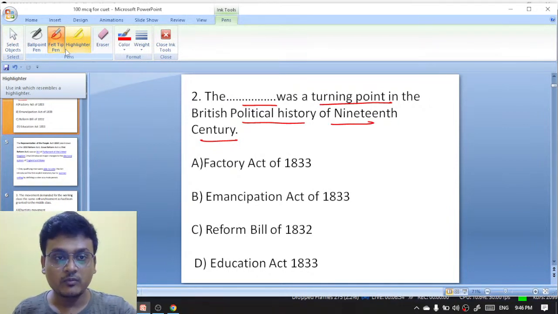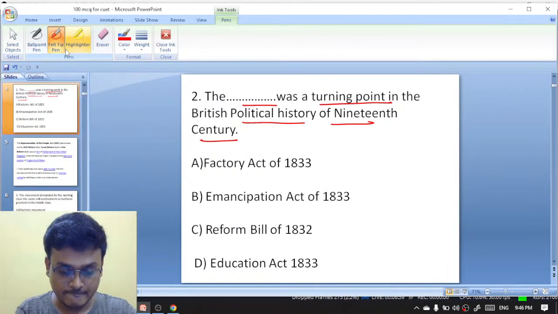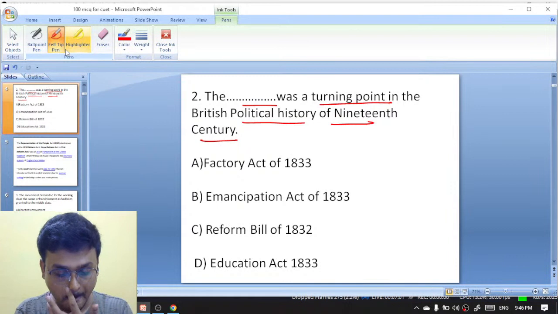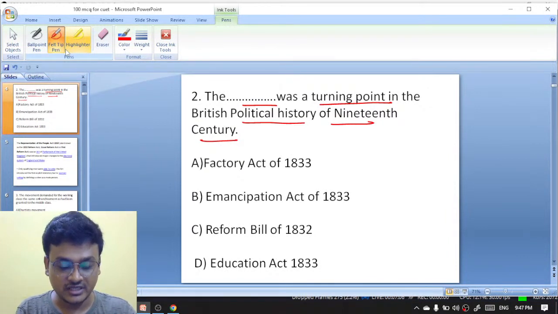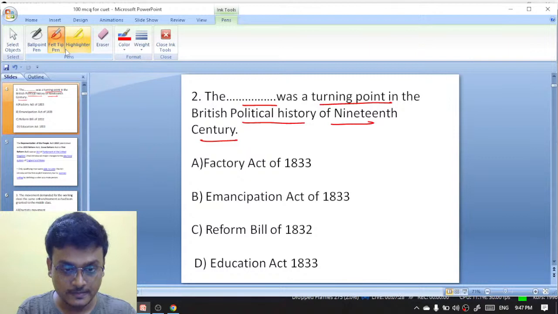The dash was a turning point in the British political history of the 19th century. The options are Factory Act of 1833, Emancipation Act of 1833, Reform Bill of 1832, and Education Act of 1833. Okay, Obnai is saying B. No, Obnai, it is not B.